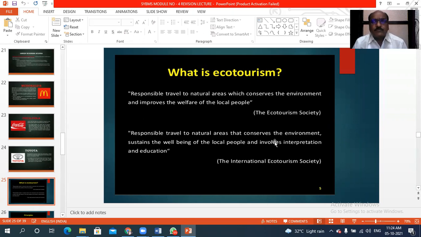So when we see these two definitions, one thing we can find, dear students, is that in ecotourism, responsible travel by the tourist in different tourist places is the most important thing. And at the time of traveling, they should take care about the environment and environmental factors. So this is the requirement.